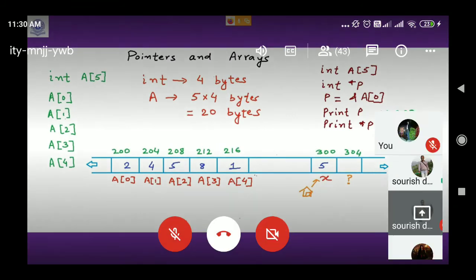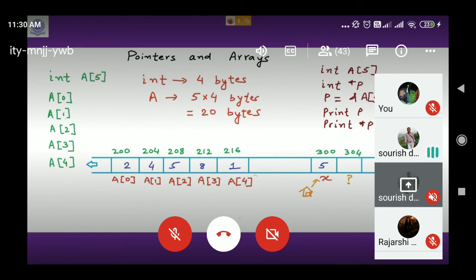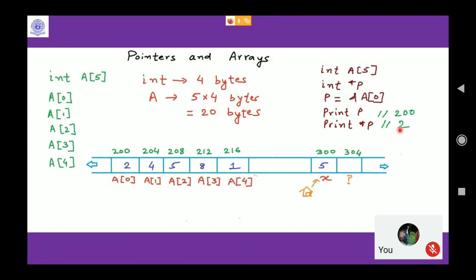Okay, sir, I understand. What you can do is cast it into a character pointer. I have shown you in my last class: cast an integer pointer into a character pointer, and then increment the character pointer 8 bits at a time. Then you will reach 302 in the third iteration. Did you get it? This is how you can do it, but you can't directly go to 302 if 300 is your starting address.